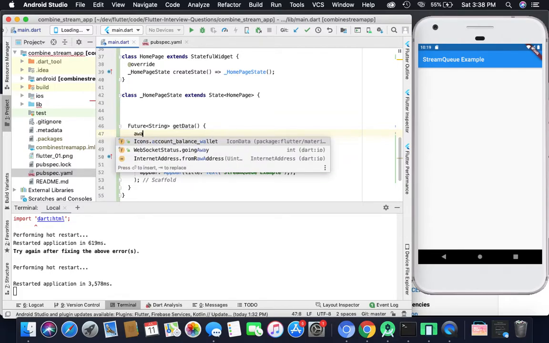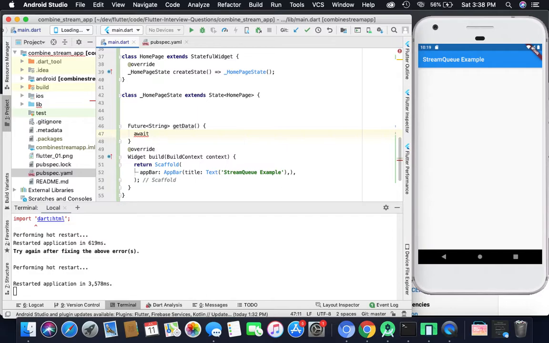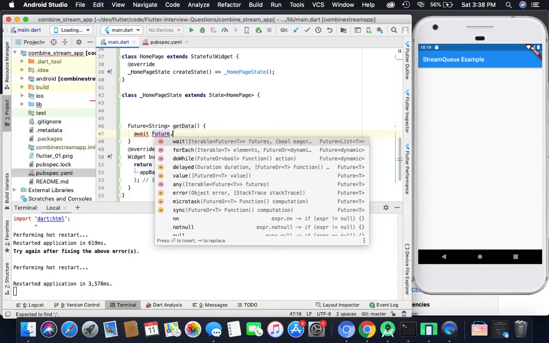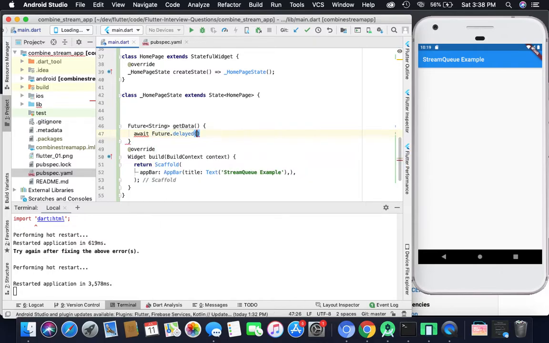So here I will add await Future.delayed, delayed for some seconds. Here I have to pass seconds, or you can say duration, and I will assign this duration here.